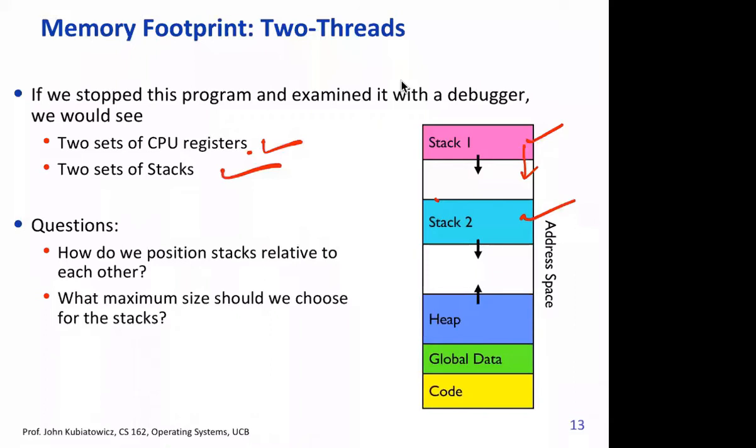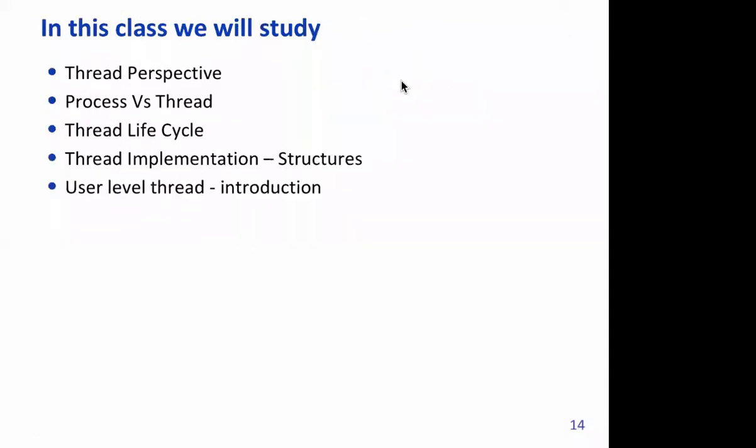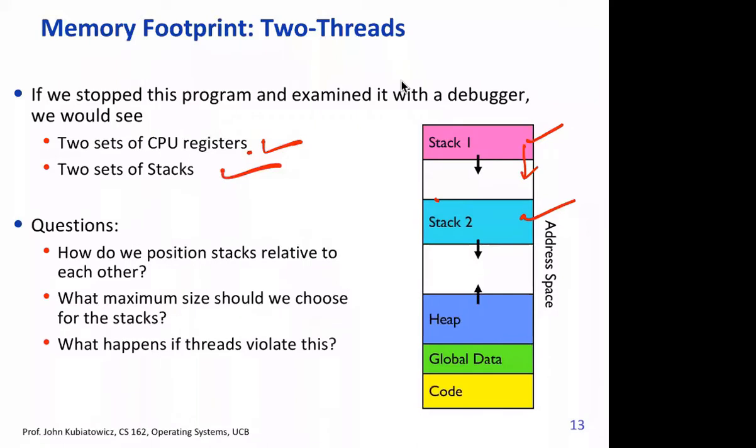All right. Threads can violate this. If it violates, it violates. Ultimately, it's the programmer who has done the programming. But note that processes cannot do this. One process cannot see what is inside another process's stack, because they are in different address spaces. Any question? Any question comes to your mind?